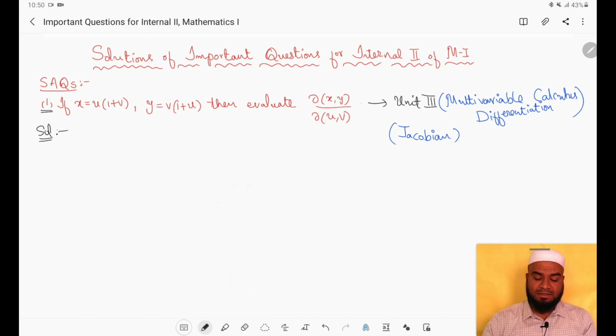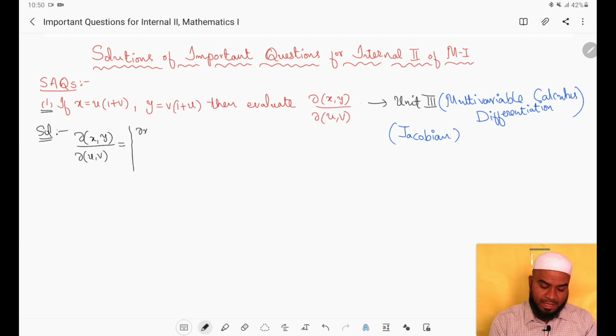Actually, how is the Jacobian defined when two variables x and y are given in terms of u and v? According to the definition, the Jacobian of x, y with respect to u, v is defined as the determinant of the partial derivative of x with respect to u, then the partial derivative of x with respect to v, and the same way the partial derivative of y with respect to u, then the partial derivative of y with respect to v.